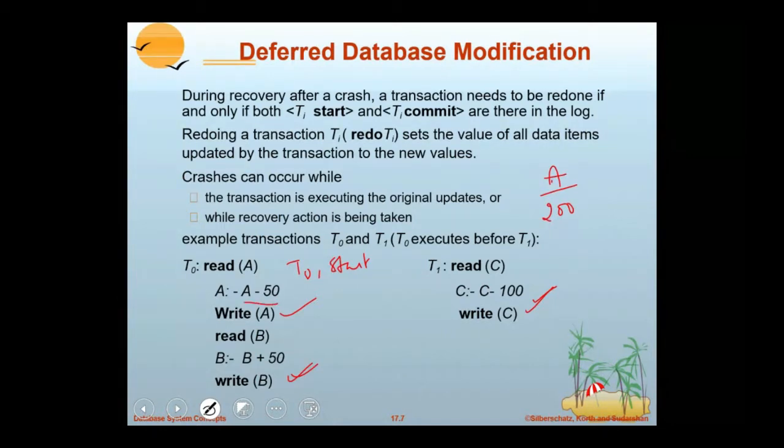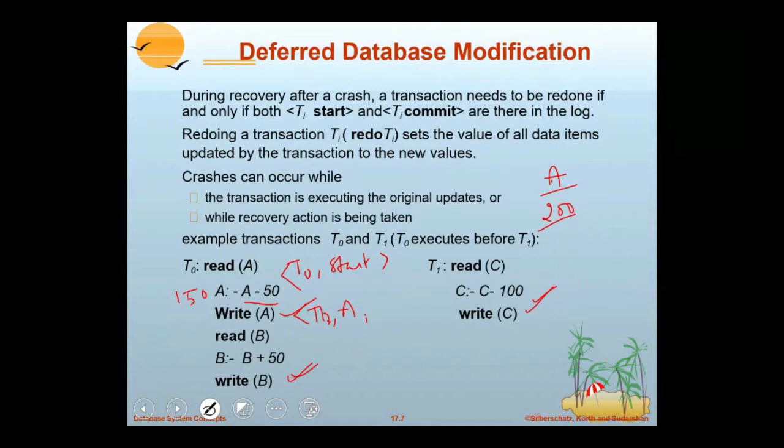it is to debit 50 from A, so it becomes 150, and it has to write a log T0 A. Just imagine, after debiting, A is going to become 150. Is 150 required to maintain in the log, but is it required to maintain the old value 200, because it is not affected to the disk?